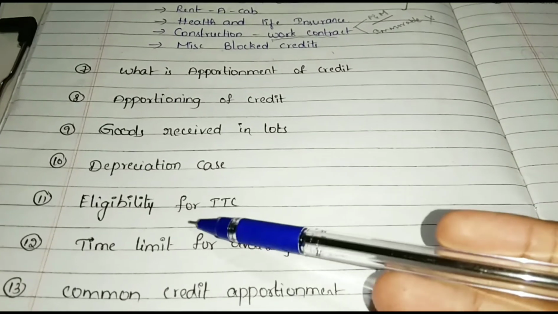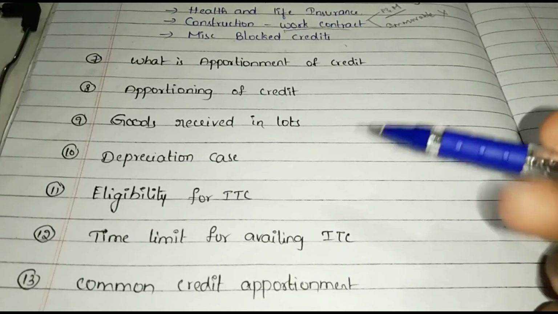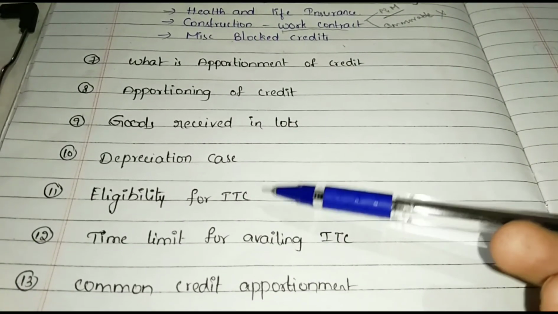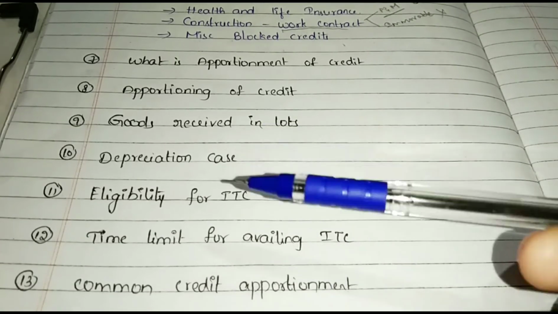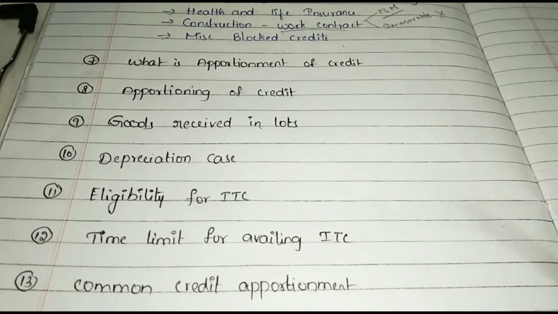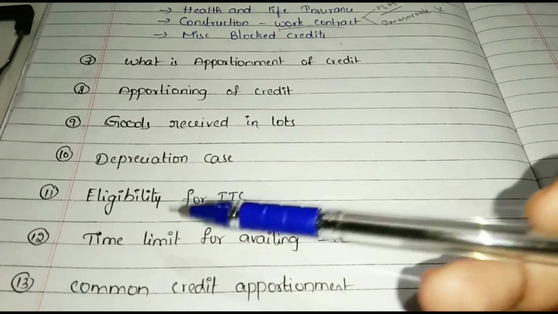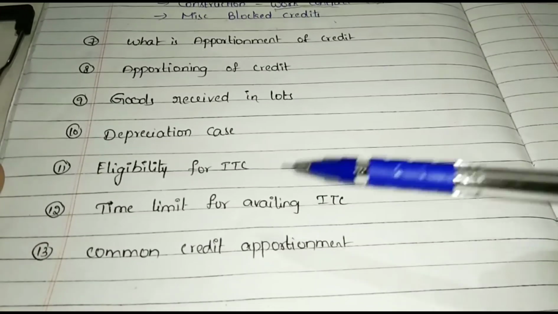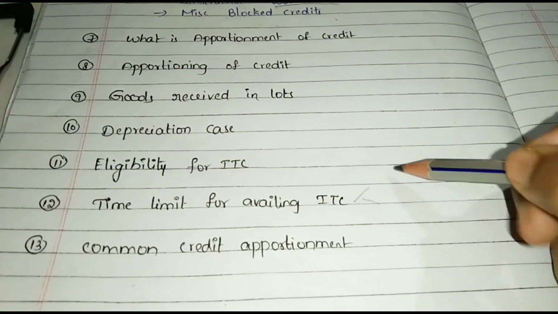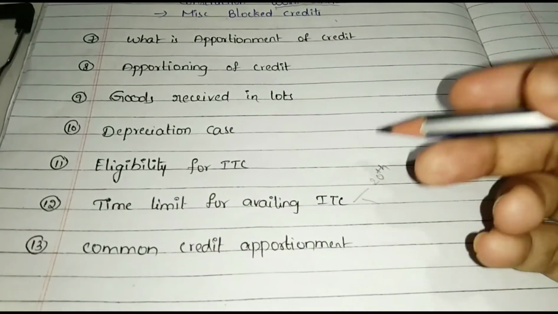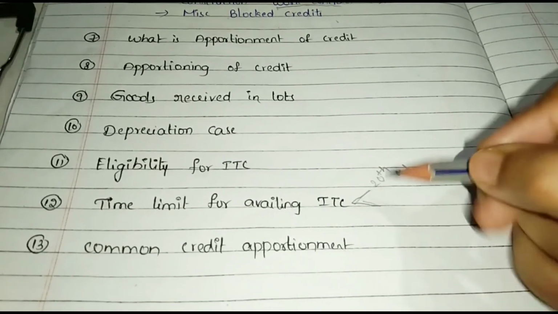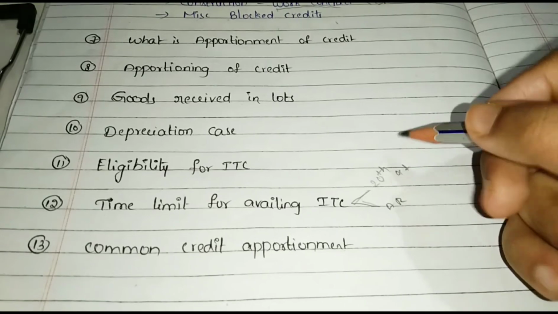And see the next, eligibility for ITC. The persons who should be registered under GST are eligible for ITC, and also goods or services used for business. Used means intended use or actual use. In these two cases, they are eligible for ITC. And see the next, time limit for availing ITC. In this, ITC has to be availed by 20th October of the next financial year, or the actual date of filing the annual return, whichever is earlier.